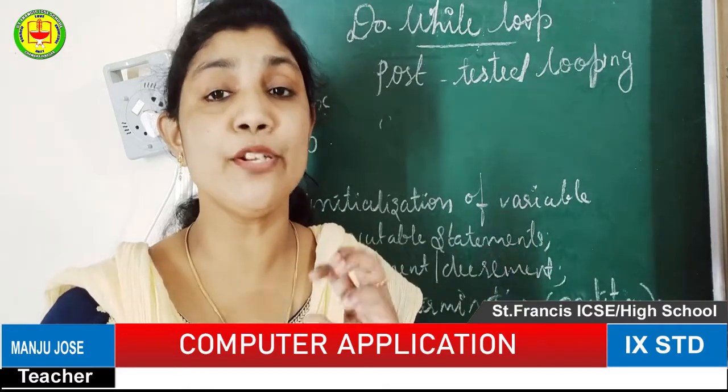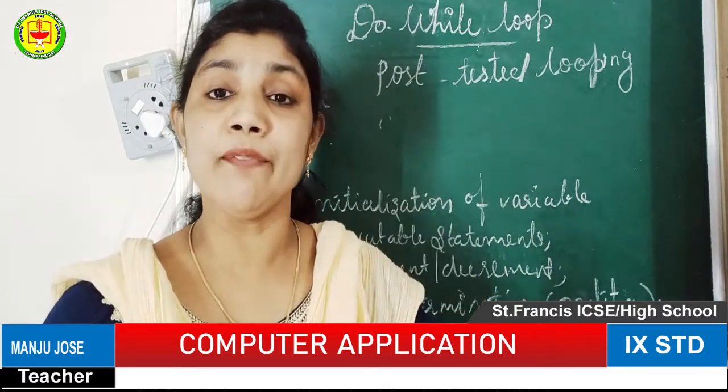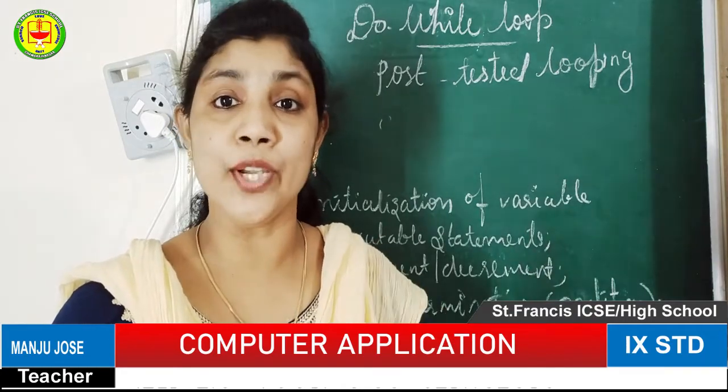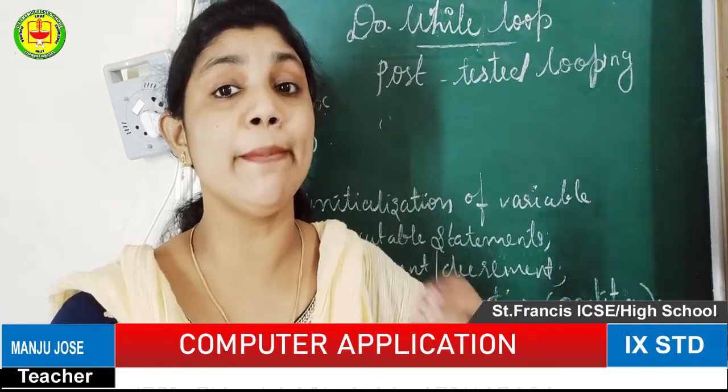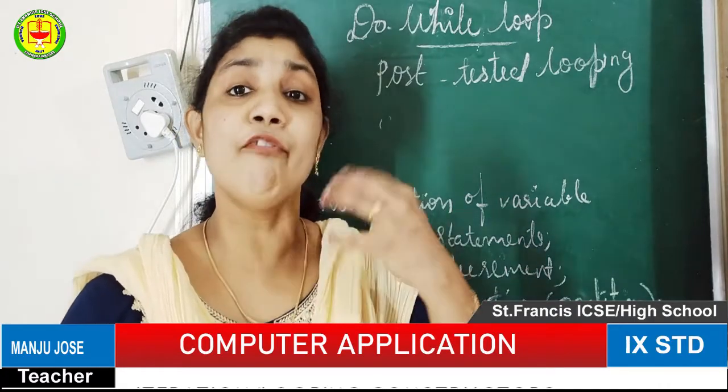If the condition is true, the given statement keeps executing until the given condition becomes false. That is the while loop concept.